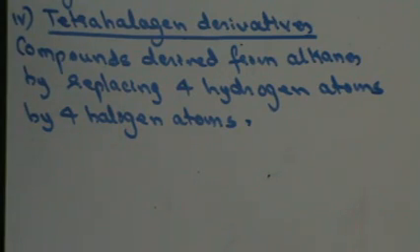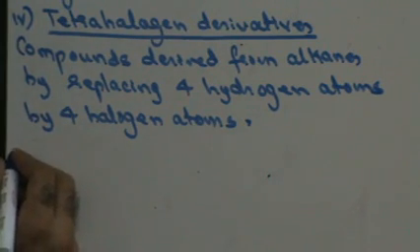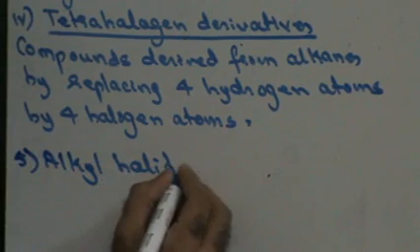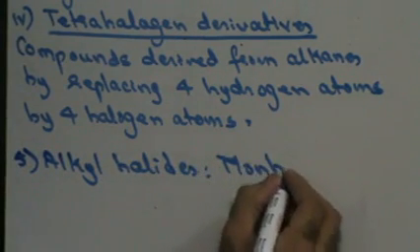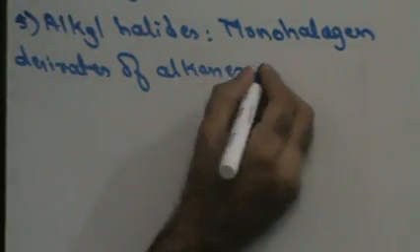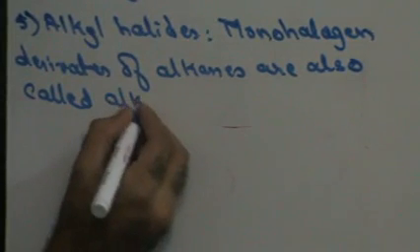Now, compounds which are derived by replacing one hydrogen atom by one halogen atom are monohalogen derivatives. They are also called alkyl halides. Right? First of all, what are alkyl halides? Monohalogen derivatives of alkanes are also called alkyl halides.